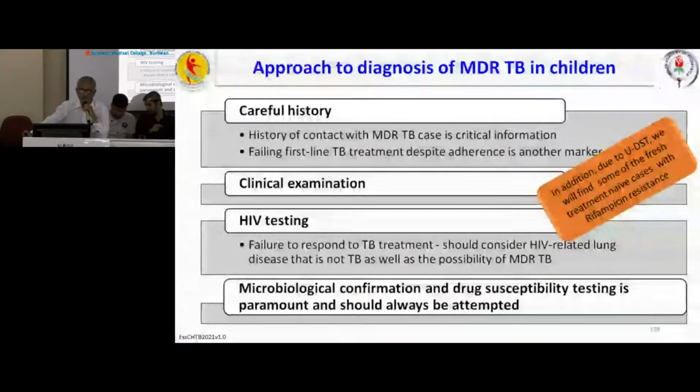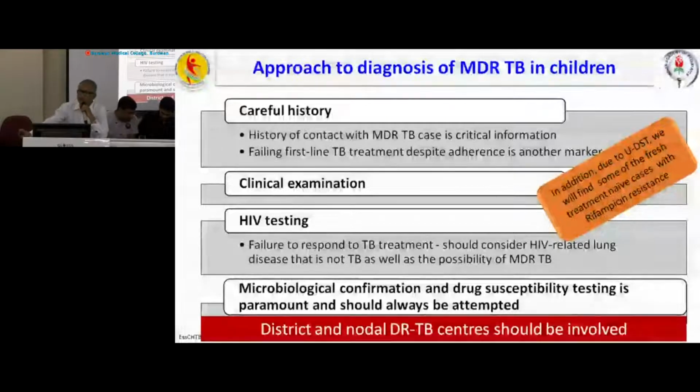With this upfront testing, we may diagnose some cases of rifampicin resistance who have not received any treatment. And district and nodal TB, DRTB centers should be involved. Otherwise, it is very difficult to stop the spread.